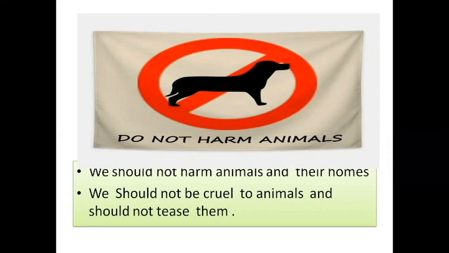Animals are useful to us in many ways. We should not hurt the animals, we should not be cruel to them, and we should not tease them. This is what we learned in this lesson.